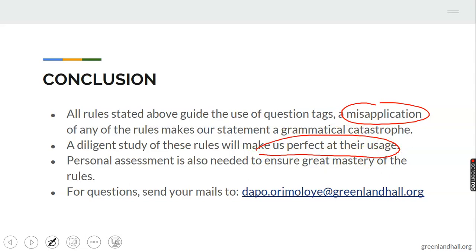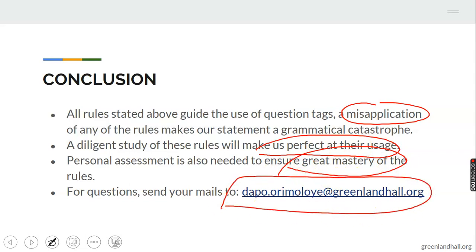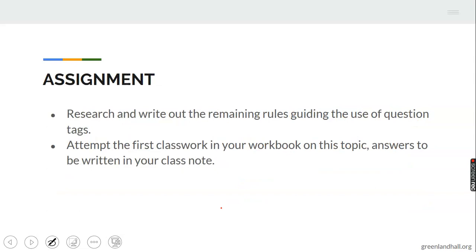And number 3, take time to personally assess yourself. Look for questions. Research questions on these rules. Before you know it, by the time you try 20, 30 questions on these rules, you have a great mastery of the rules. And lastly, if you have any question, feel free to forward your questions to me using my mail, darkpod.orimoloye@greenlandall.org.